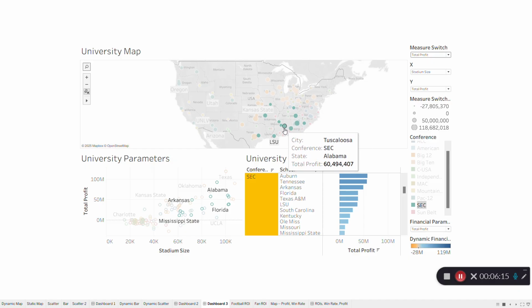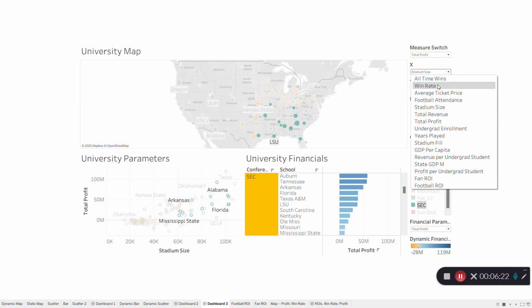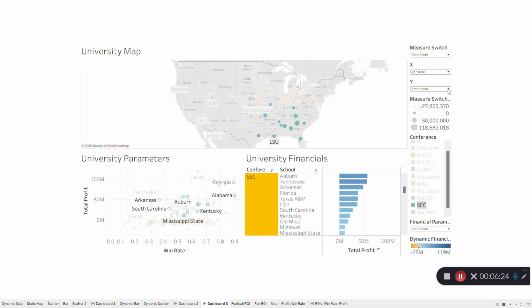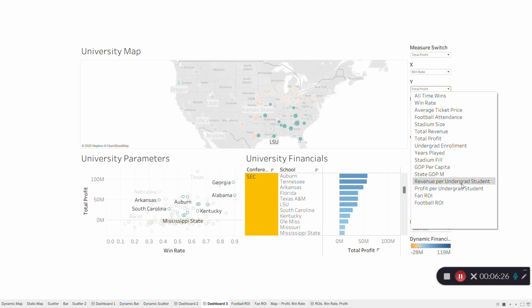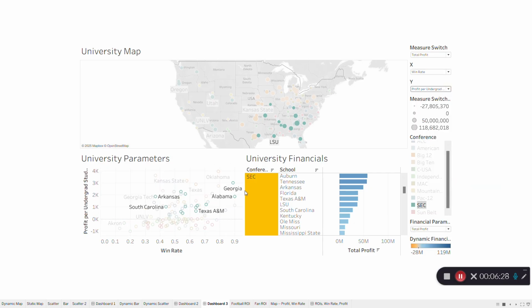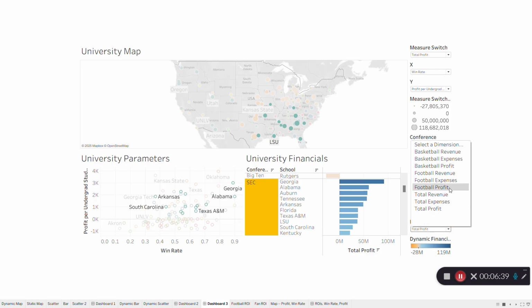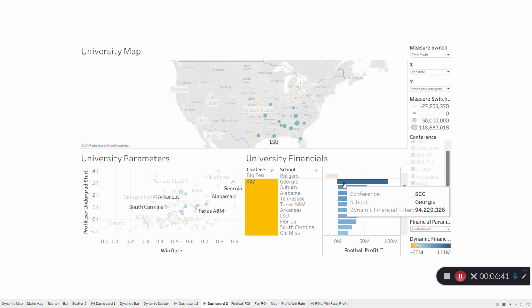There are some other ones such as Auburn and Alabama who also have high profit values. Let's look at the win rate versus profit per undergraduate student. We can see that Georgia again is towards the top with Alabama, and when we look at the SEC financials, if we switch between total profit and football profit, Georgia is by far leading the pack there.